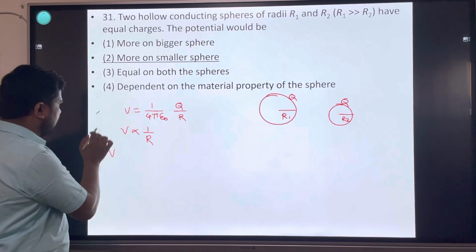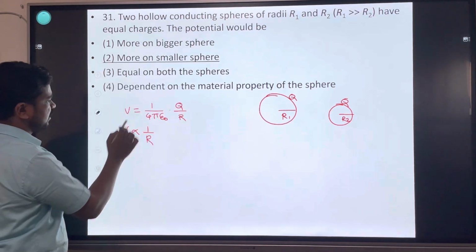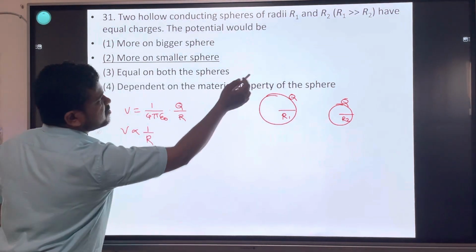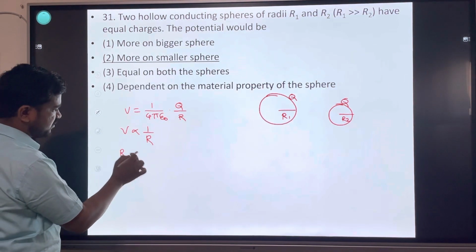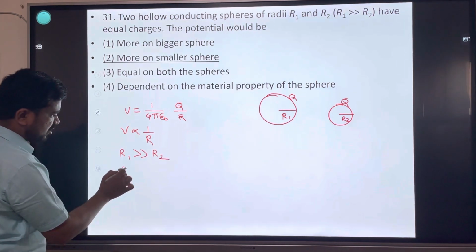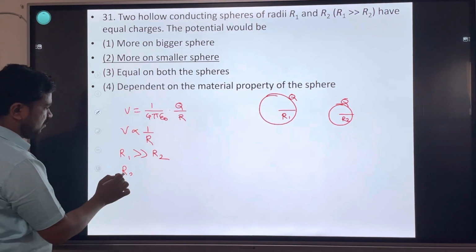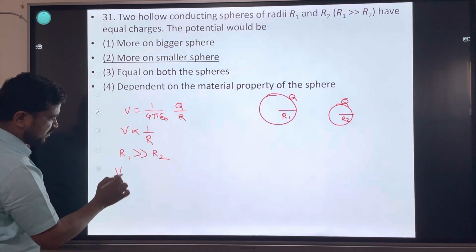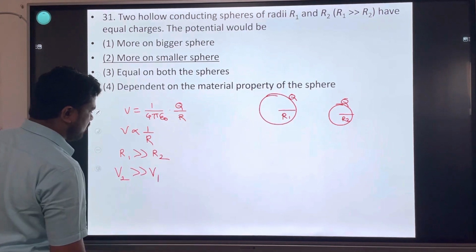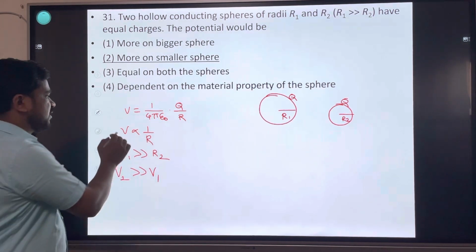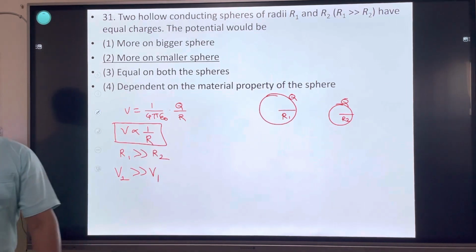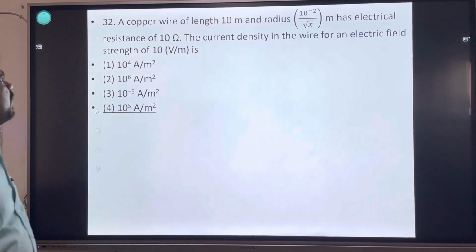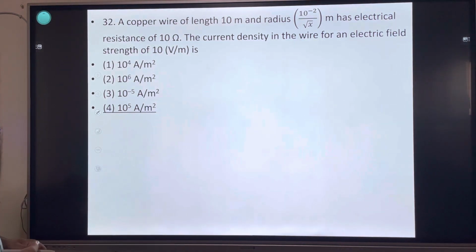So radius of sphere 1 is more. Potential of sphere 2 is more than potential of sphere 1. V2 greater than V1. Potential and radius are inversely proportional. Next one.